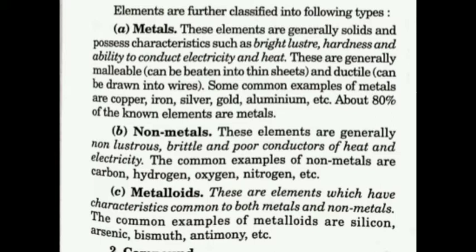These elements are generally non-lustrous, brittle and poor conductors of heat and electricity. The common examples of non-metals are hydrogen, oxygen, nitrogen, etc. Then come the metalloids. These are the elements which have characteristics common to both metals and non-metals. The common examples are silicon, bismuth, antimony, etc.